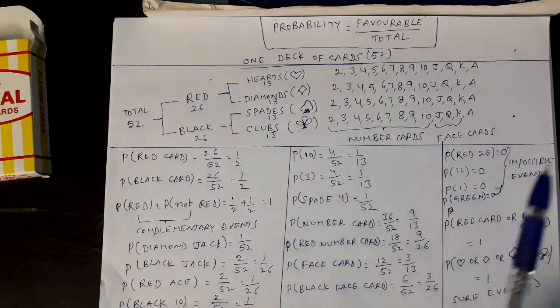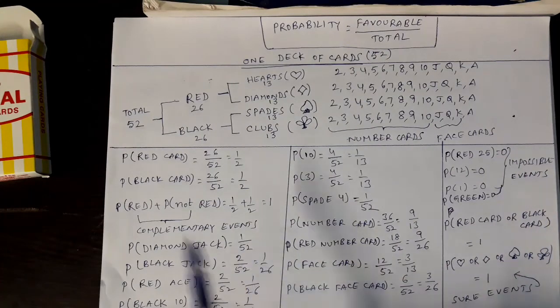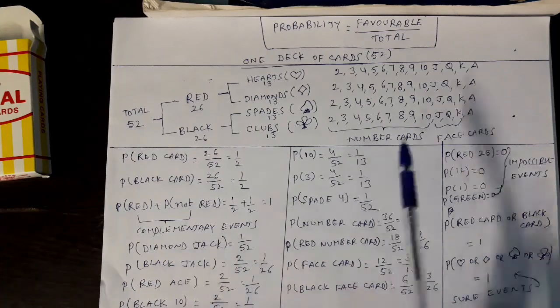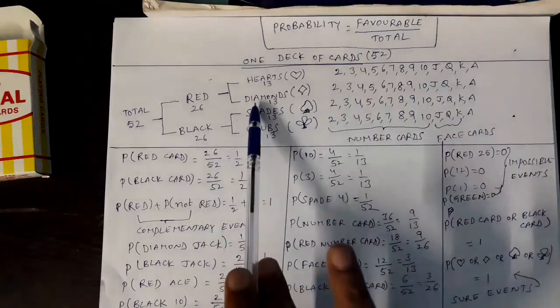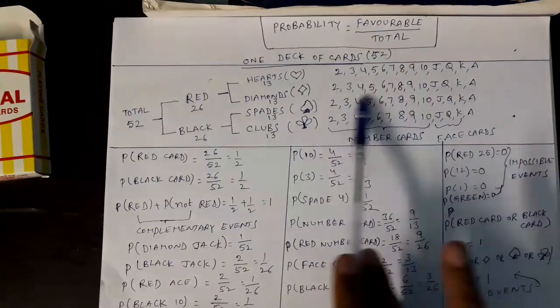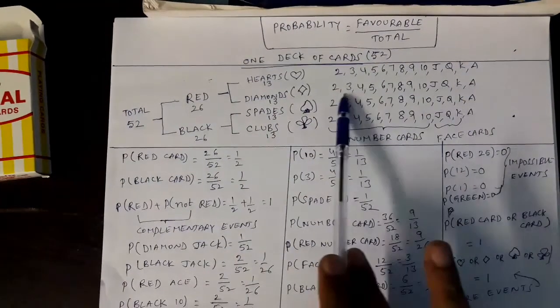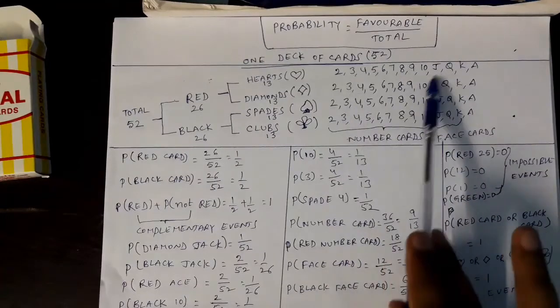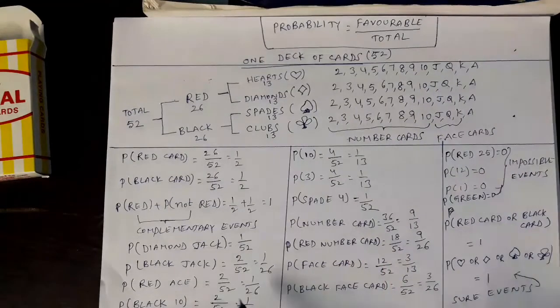You have drawn one card, so denominator is total 52. Coming to numerator, favorable. What is favorable to this event? Diamond jack. How many diamond jacks are there? You tell me. Diamonds are here. How many diamonds? 13. Of the 13, how many jacks are there? 1 J. So only one card is favorable. So numerator is 1. So 1 by 52.